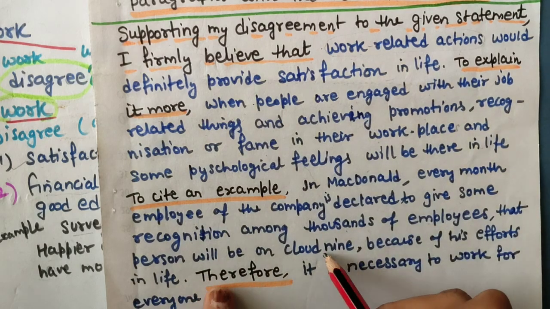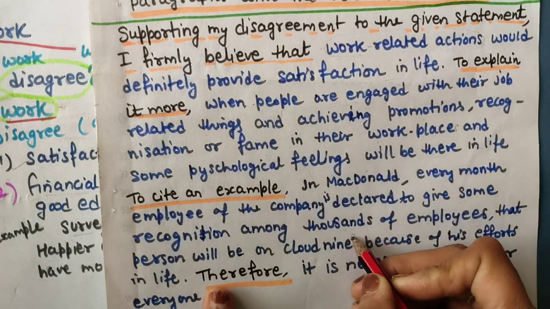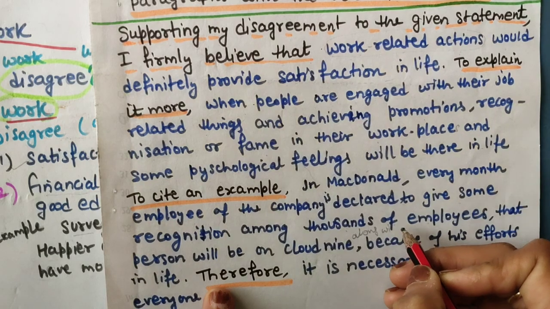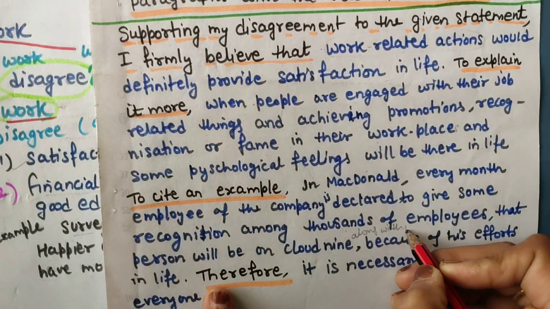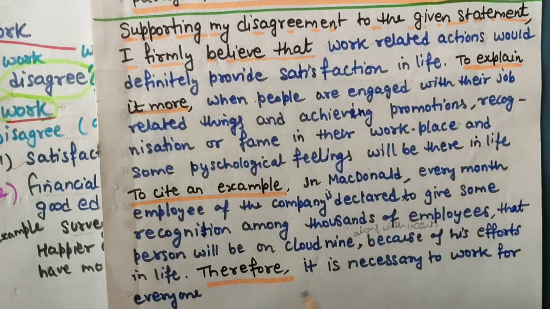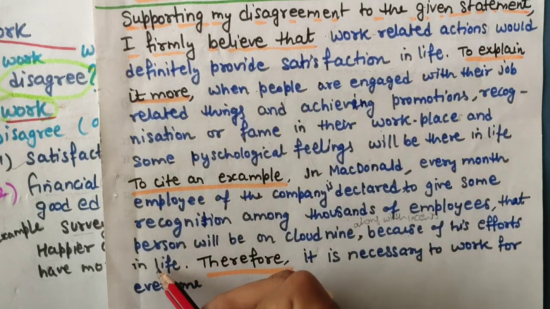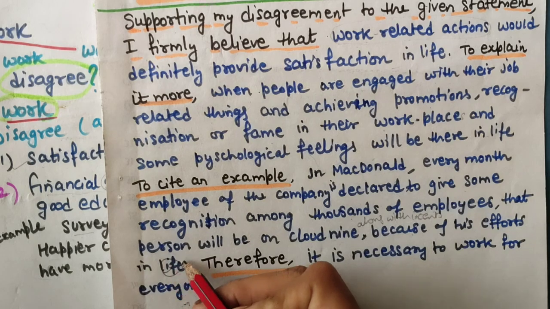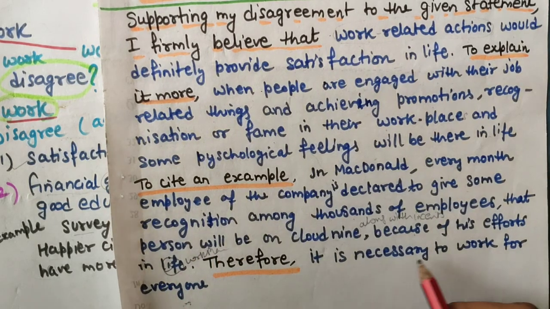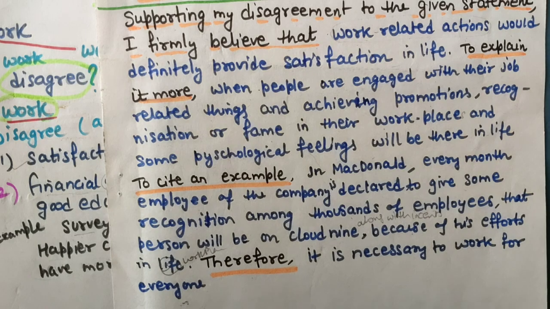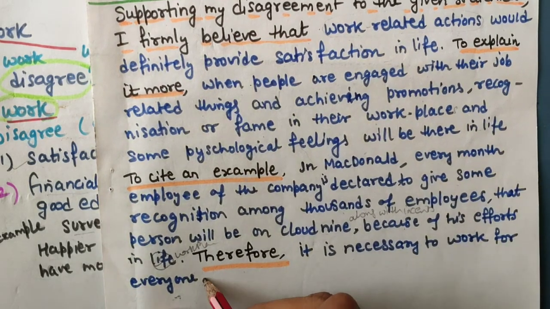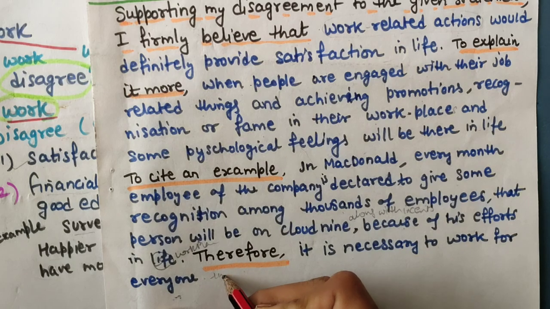That person will be on cloud 9 along with incentives, because of his efforts in life, because of his efforts in workplace. Therefore, it is necessary to work for everyone in their life, in one's life.